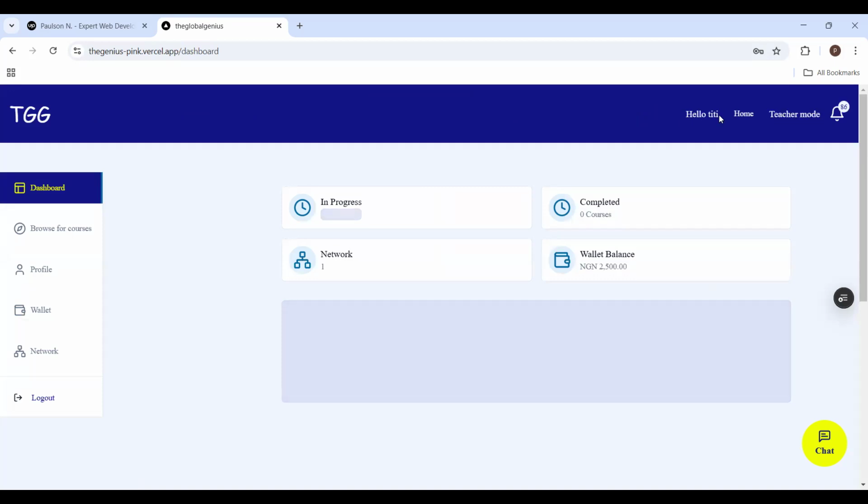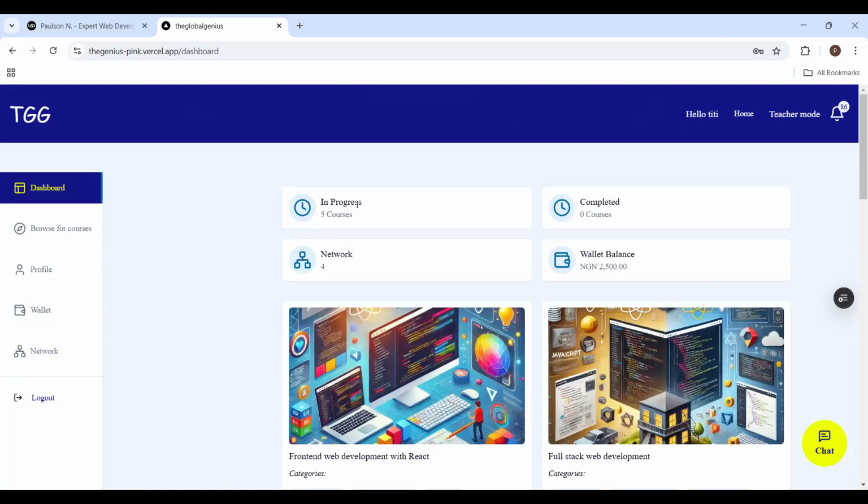My dashboard shows the courses I have bought. Right now I have 5 courses I have bought. I have completed none of them. We also included a referral system. In case you refer your friends or family members, we would also give you some bonuses. That network marketing model was included in this and is working perfectly.